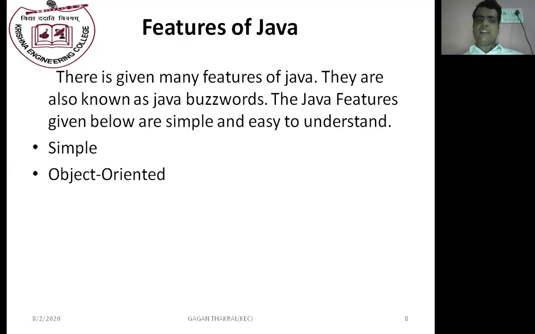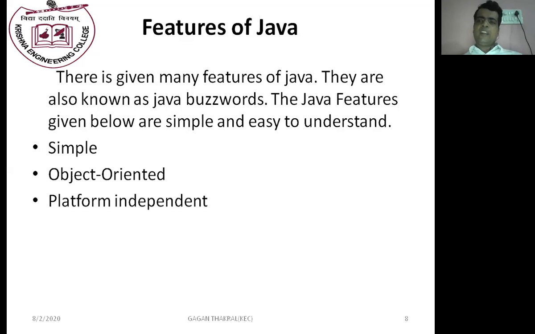Java is an object-oriented programming language. Java follows the features of object-oriented programming. Java works with the help of object, class, inheritance, polymorphism, data abstraction, data encapsulation, information hiding, data binding, message passing. These are all concepts used in the Java programming language. That's why Java is an object-oriented programming language.